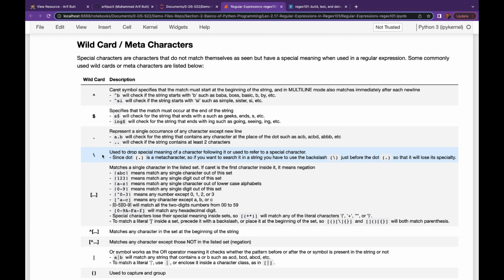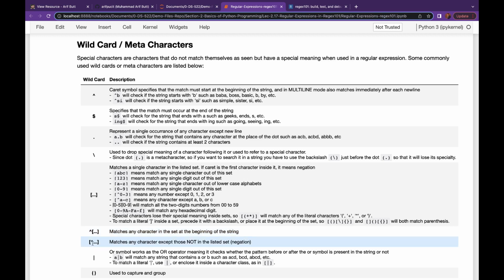We will soon see this in Regex 101 and have a very clear understanding of how these meta characters are used. Well, this straight bracket is used to match a single character out of the set of characters listed inside it. We can have ranges inside it. We can have the caret symbol. When the caret symbol is used before this straight bracket, it matches the listed characters that occur at the beginning of the string.